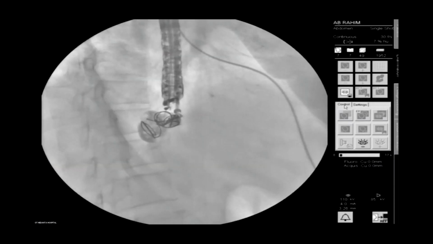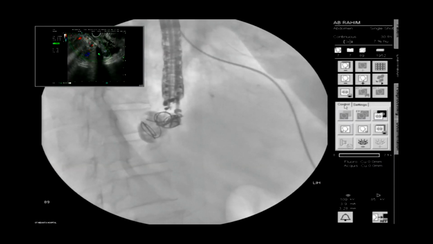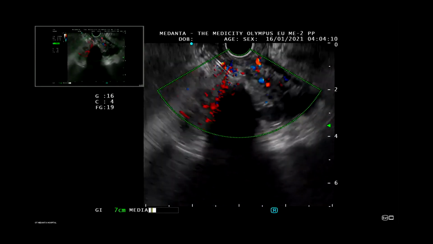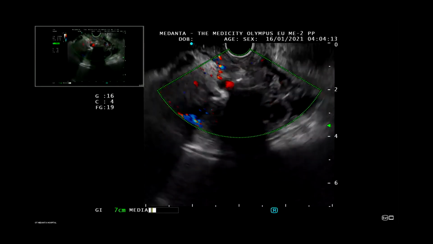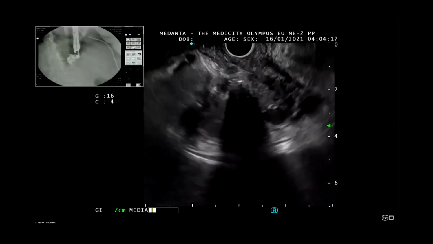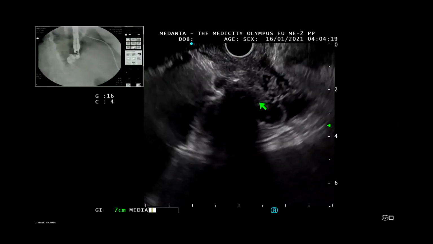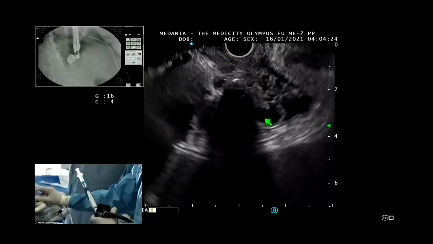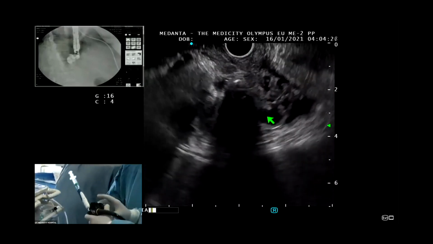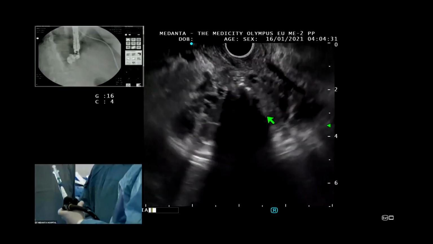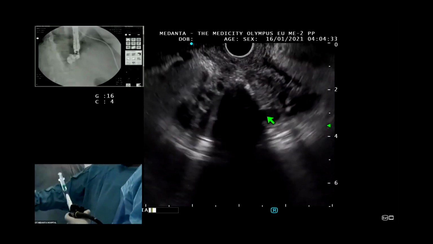Can we have the EUS only also? Now just see the flow. Now see the Doppler. The entire signal has gone. Yeah. Very nice. Now I have only one challenge which I was seeing. What should I do? Can you see a small varix here? Patient should not bleed from here. So either I have to go through the glue cast and do this one also. Can you see here? Yes.